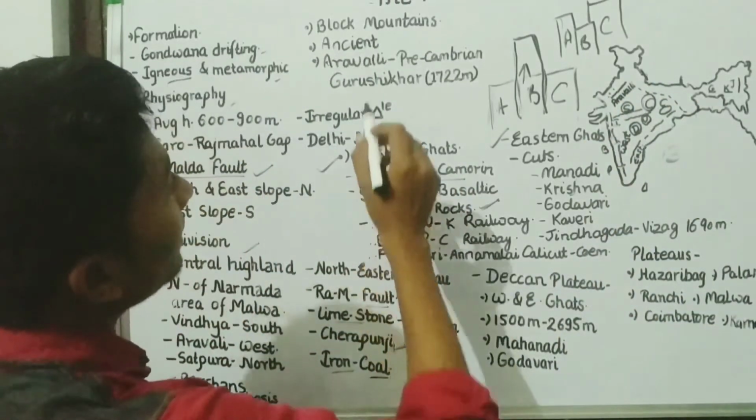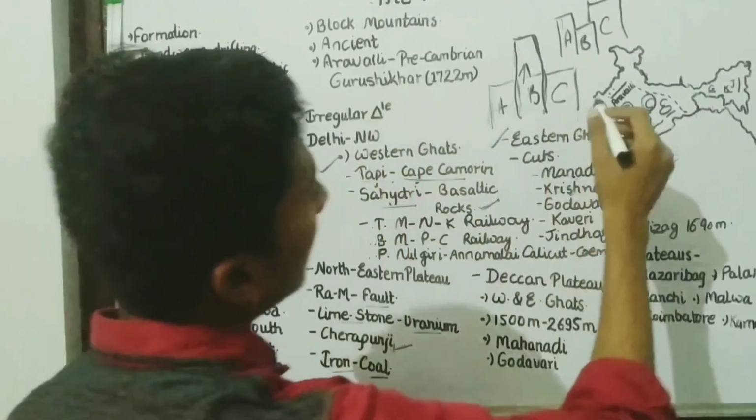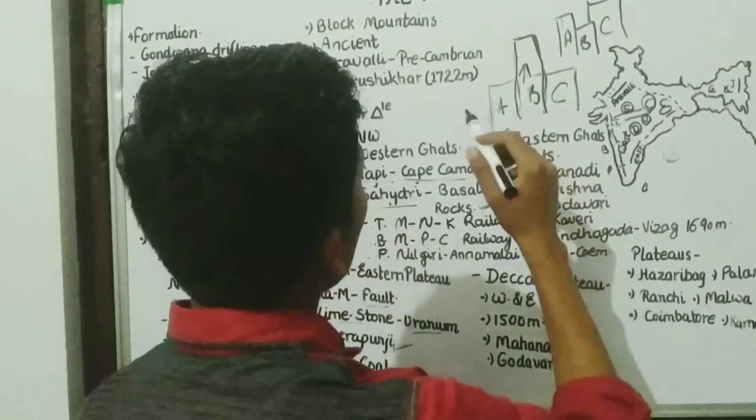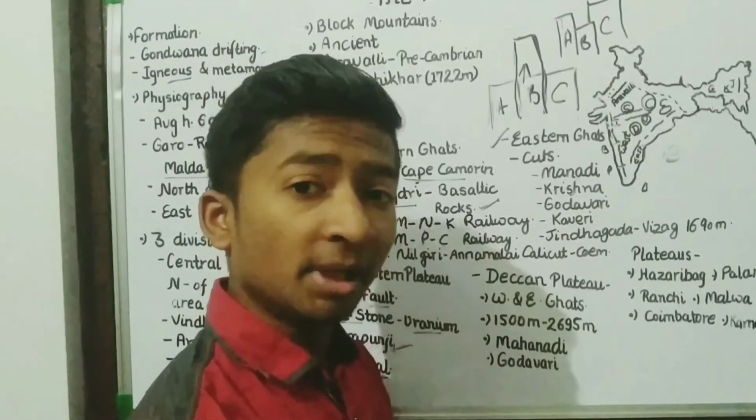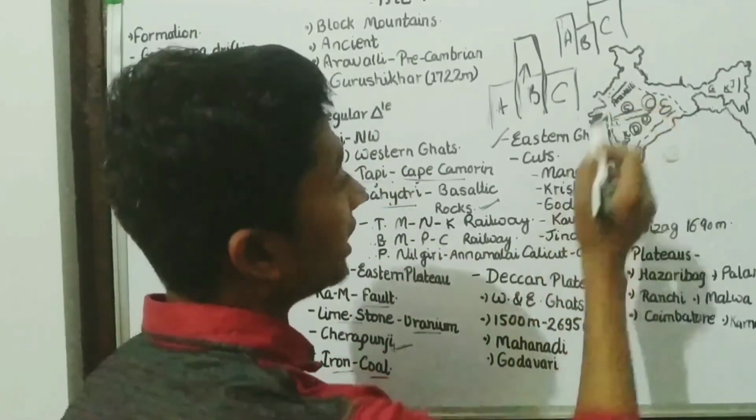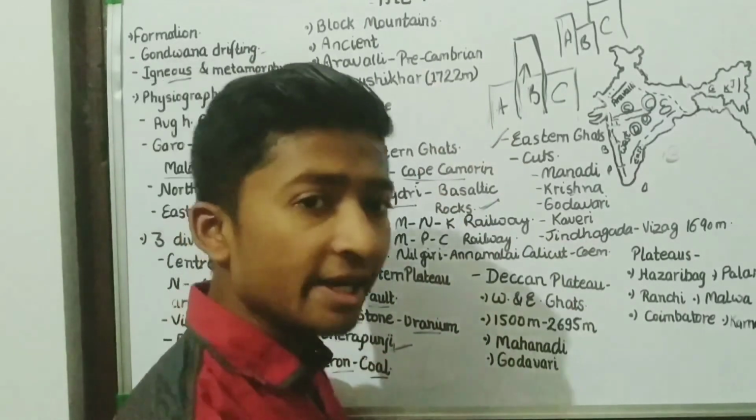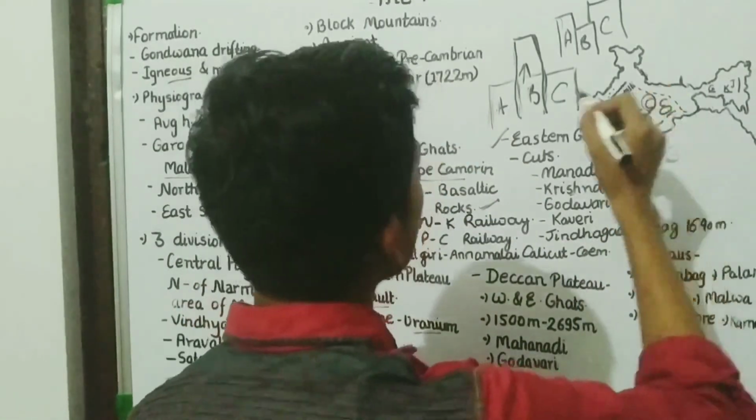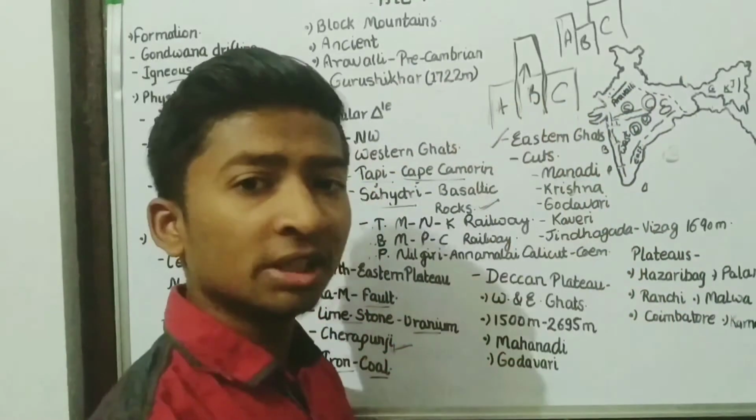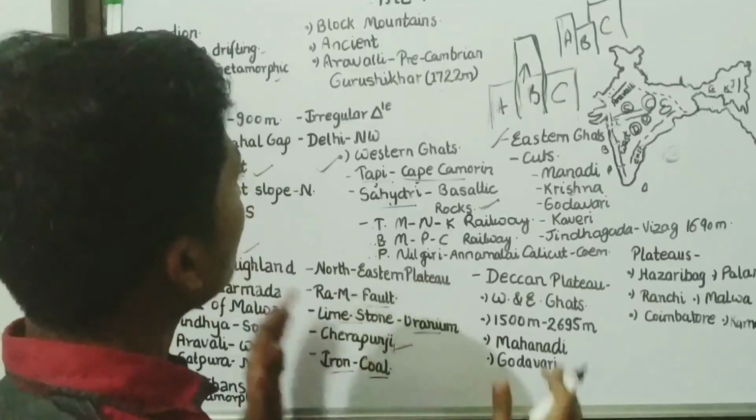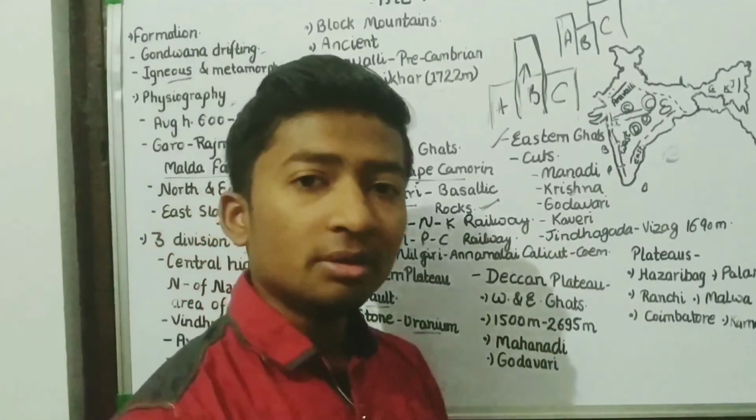Okay, and Aravalli Hills. Aravalli Hills, they are here in Rajasthan. Okay, they are found from the pre-Cambrian age. And Guru Shikhar in Mount Abu is the highest mountain peak. Its height is 1722 meters. Okay, this is for the Peninsular Plateau.